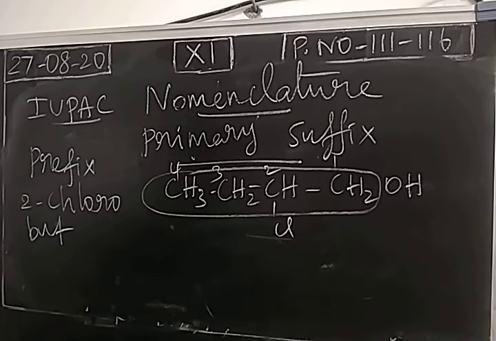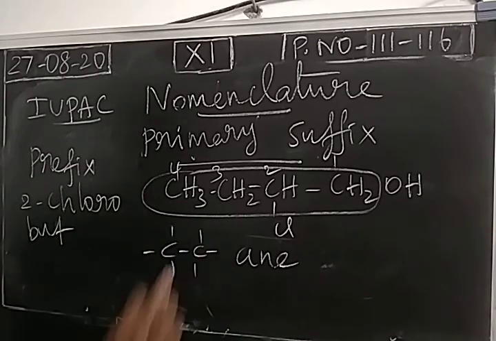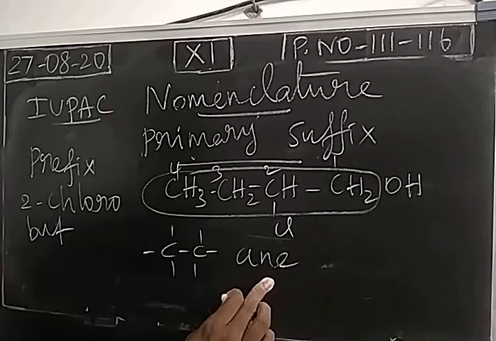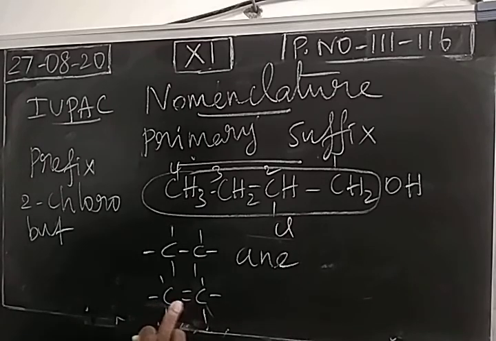So the primary suffix represents saturation or unsaturation. If a single bond is present, we will write it as A and E. What is the primary suffix? If a single bond alone is present between the carbon atoms, A and E. Between carbon atoms, if a double bond is present, this is called alkene. So the last three letters will be taken, called ene. Primary suffix E and E.